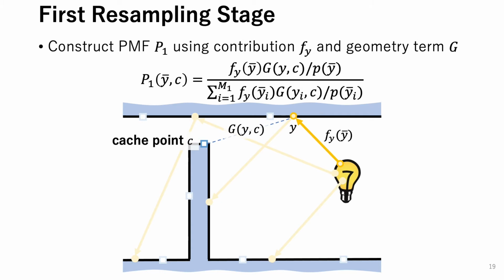As shown in this equation, the computational cost of P1 is proportional to the number of light subpaths, M1, as shown in the denominator. In addition, the PMF P1 depends on the cache point C due to the geometry term G. The geometry term G prevents us from constructing the PMF globally, thus we aim at deleting the geometry term G from the PMF P1.